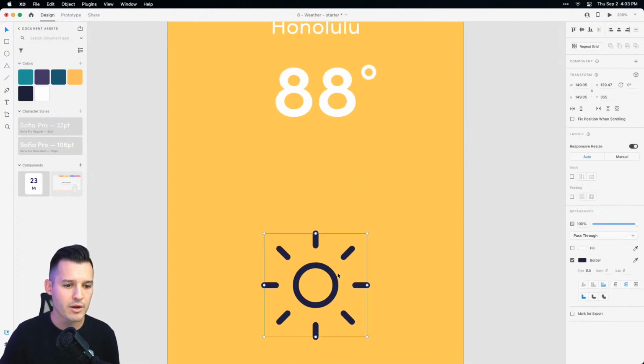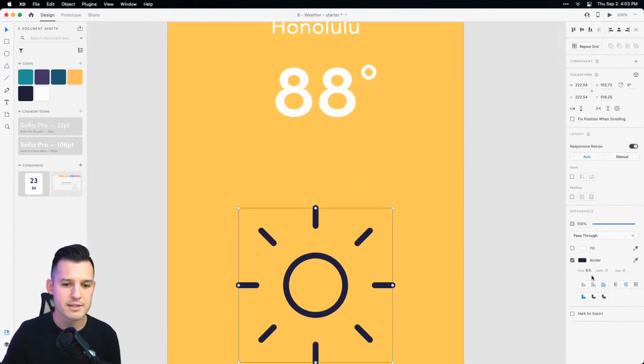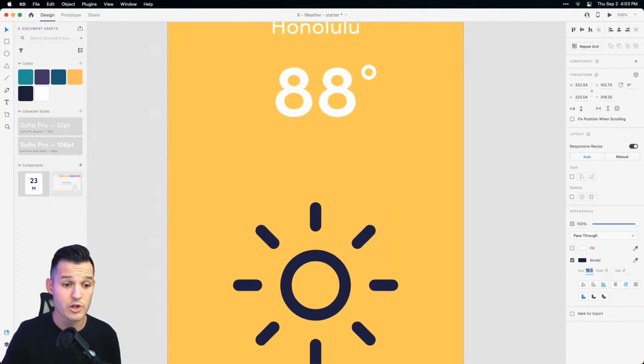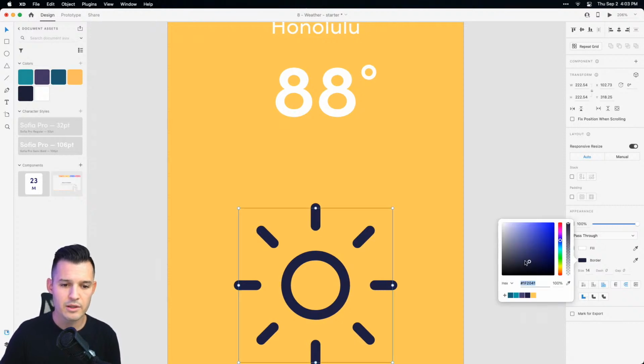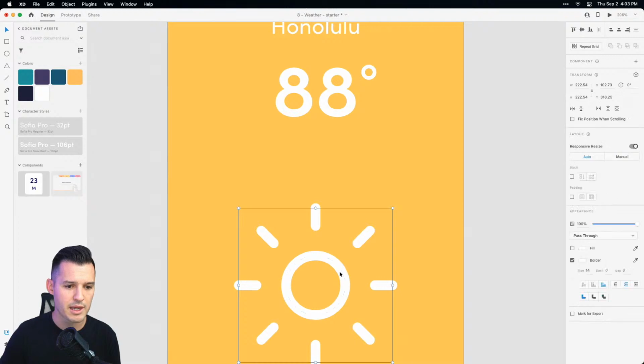So why don't we bring our sunny symbol up, and again, as we stretch it out, we kind of lose some of that thickness for the stroke, the weight of the stroke there. And let's bring this thing and make it white. That could be nice.